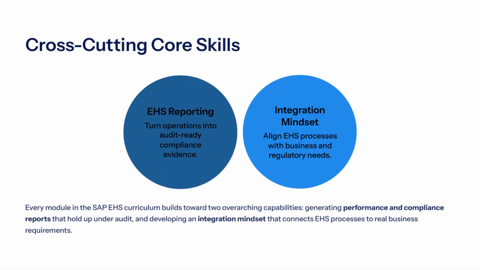The organization has implemented cross-cutting core skills integration to ensure that all EHS processes are aligned with business and regulatory requirements. The goal is to turn operations into audit-ready compliance evidence. To achieve this, the organization has developed a comprehensive framework that integrates EHS processes with business operations. This framework ensures that EHS data is relevant, accurate, and meets the required standards for audits and compliance.